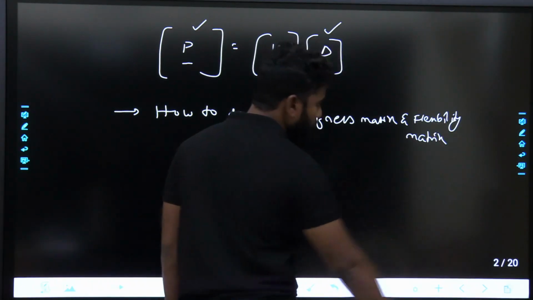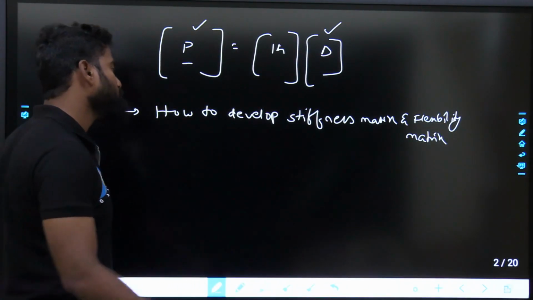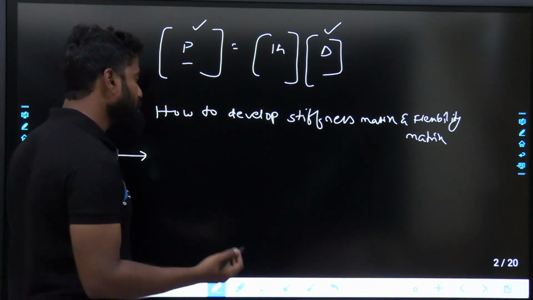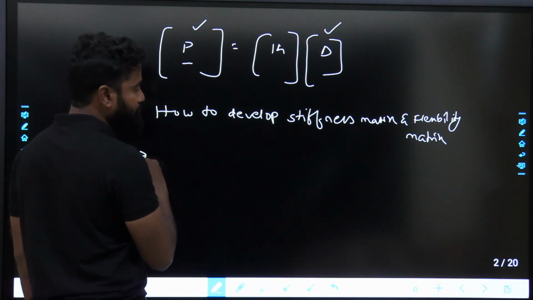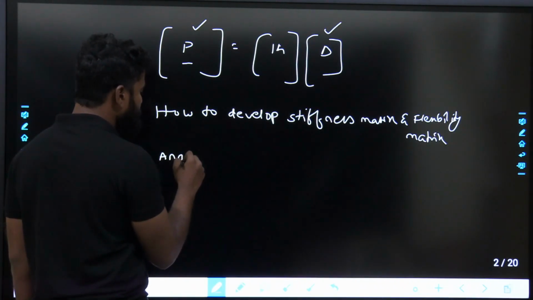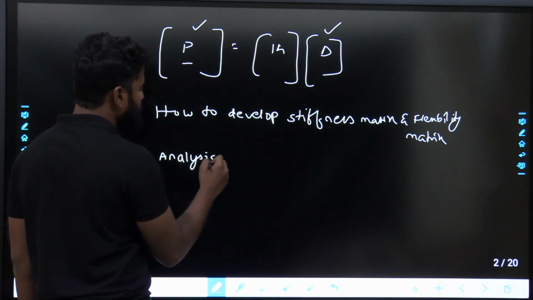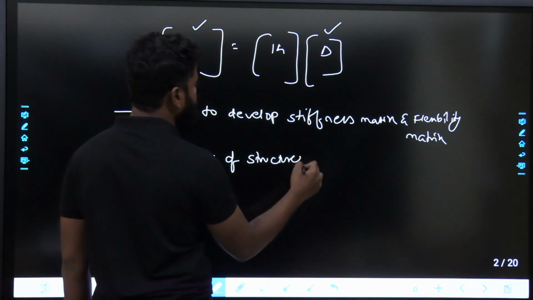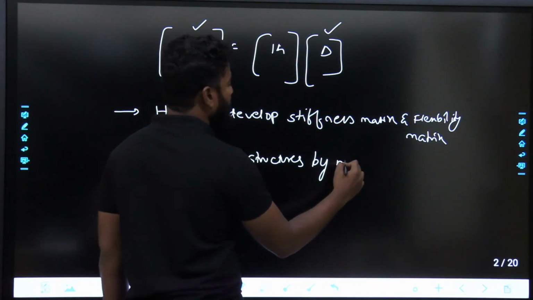It can be used for beams, it can be used for frames, it can be used for anything. How to develop stiffness matrix and flexibility matrix, and then the analysis of structures by matrix methods.